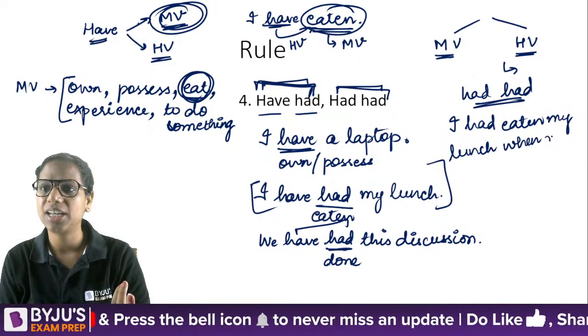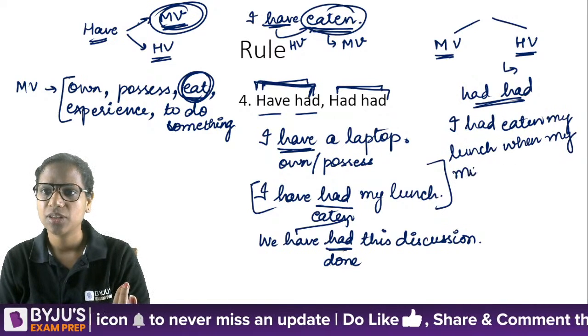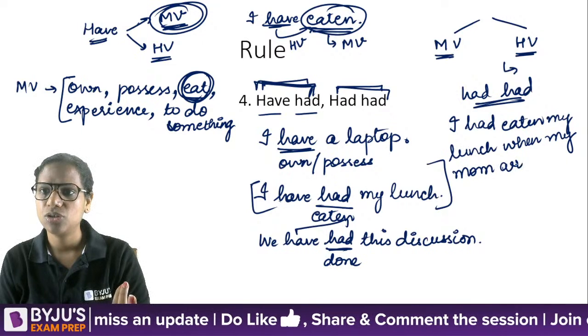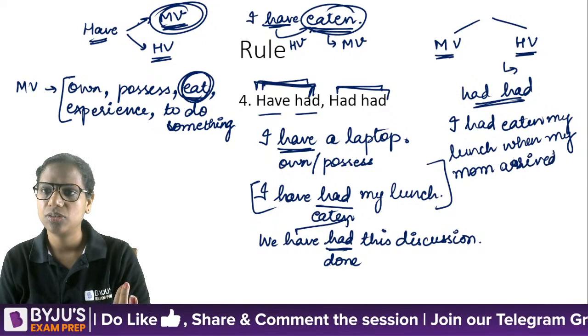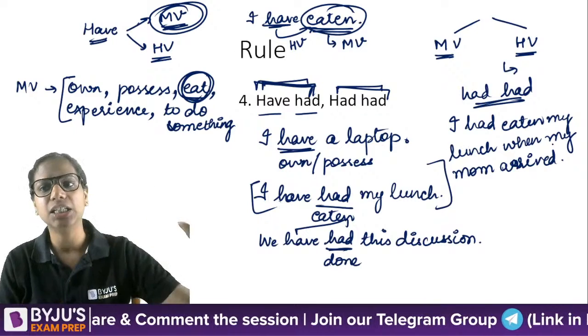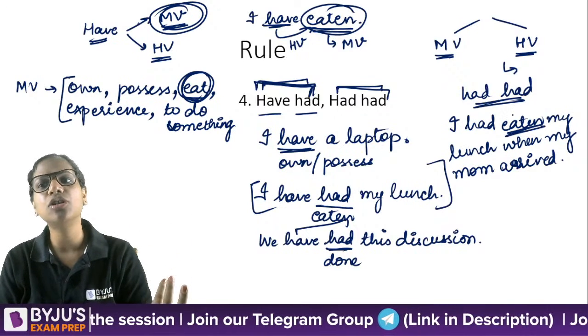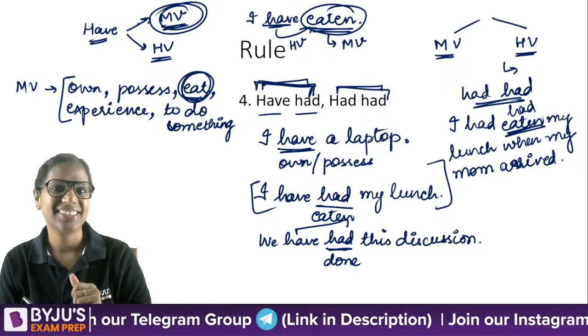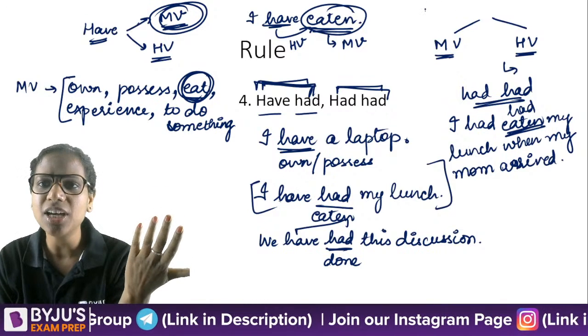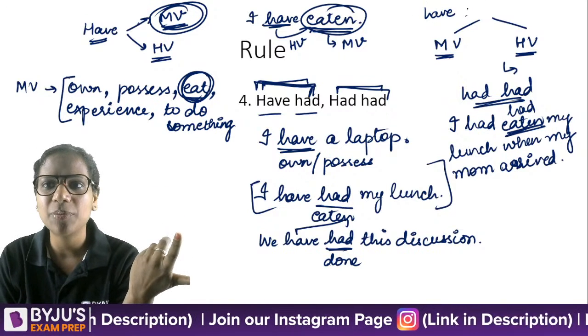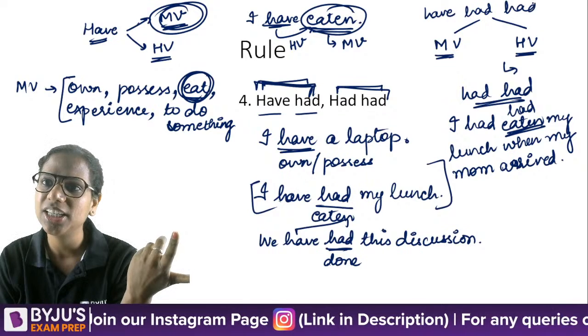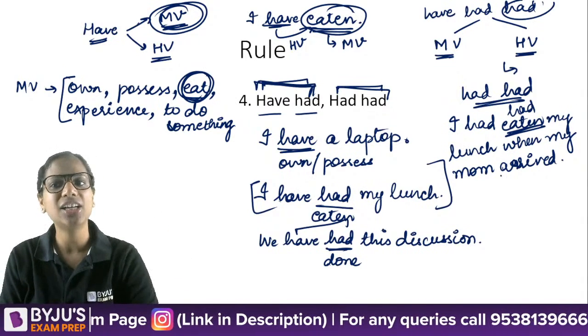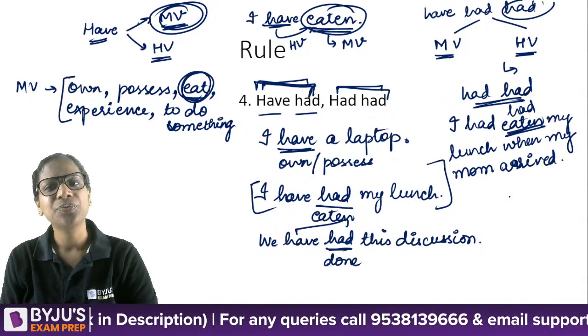When my mom arrived, right? So when she arrived, I had eaten, I had finished my lunch. So instead of eaten, I can use had again, because that's the third form of have. Third form use kar rahe hain hum yahan pe verb ki, so the third form is had only. So I had my lunch when my mom arrived, right?